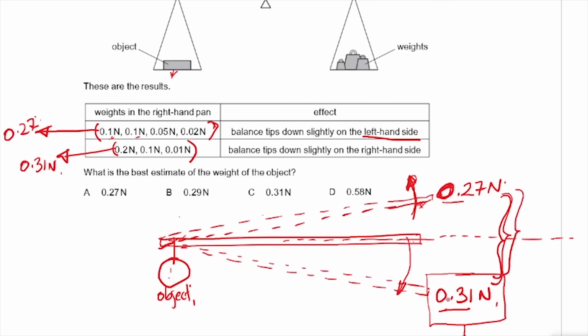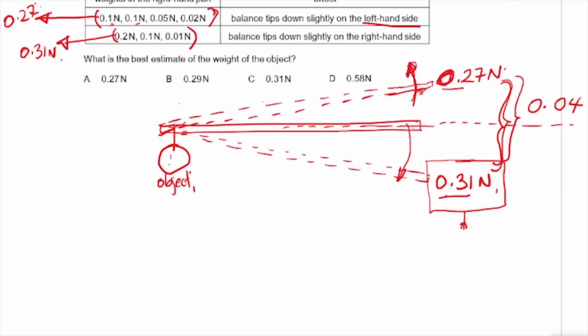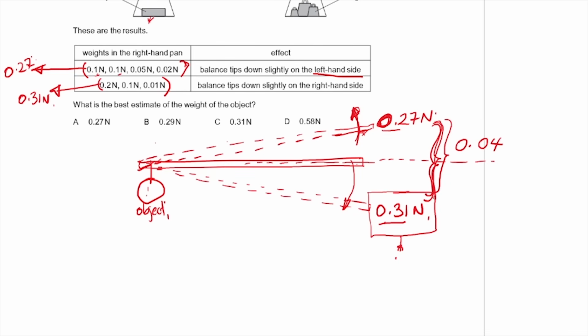So I'm going to go ahead and find 0.31 minus 0.27, and you'll find that in between here is 0.04. So this 0.04 newtons is between these two. That's the difference between these two.